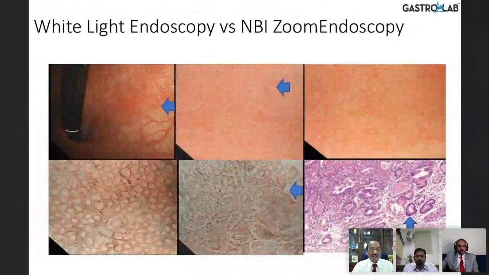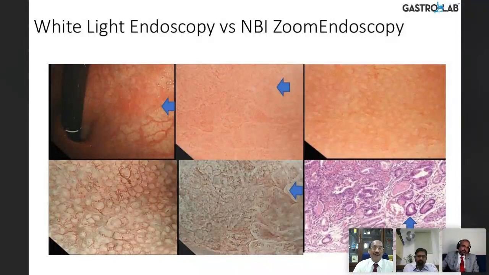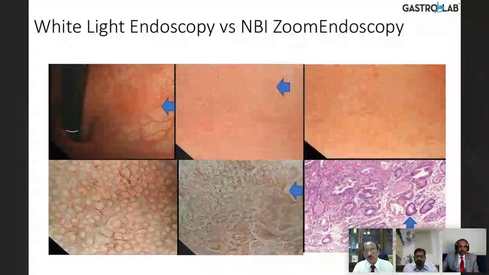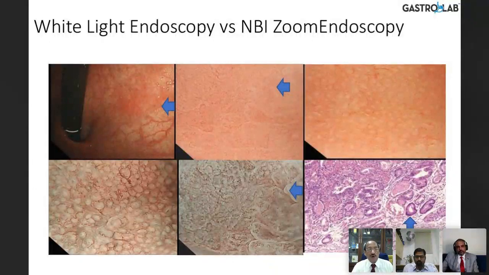You come to the next slide. See this. This is in the fundus. You see this red spot? You will think, oh, it is just a simple erythema. It's not true. This is the demarcation of a normal mucosa. This is an abnormal area. See the magnification here. You see the capillary loops, and these are abnormal vessels here. Usually the capillaries go around the pits. This is the regular pattern. See here the abnormal vessels. This is abnormal. And you see further magnification and chromoendoscopy, even just the NBI clearly demarcates a normal mucosa from an abnormal area.